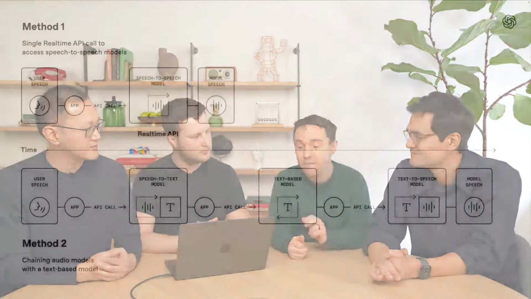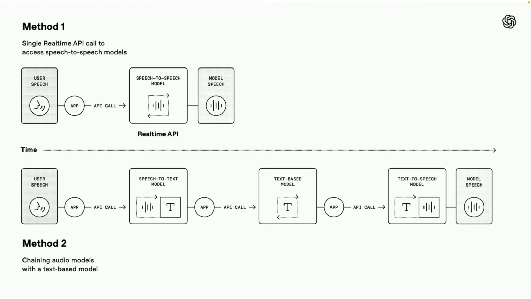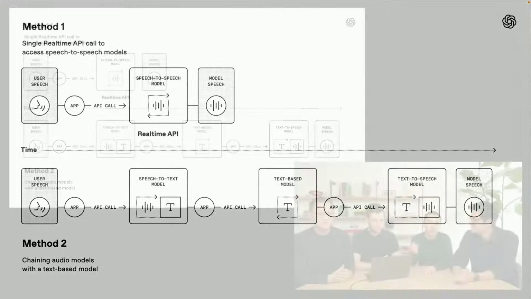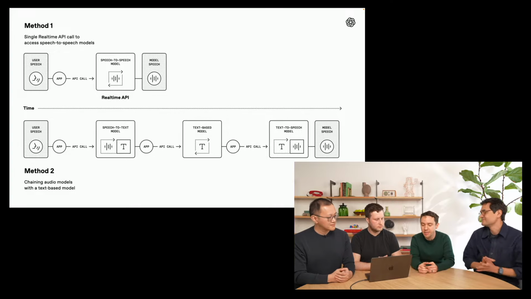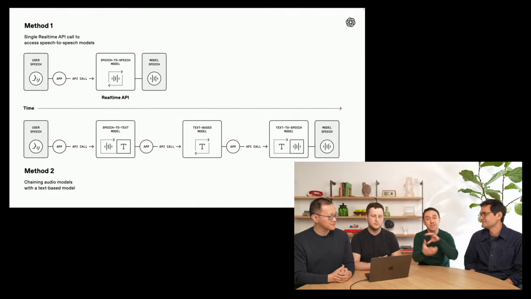And we see 2 primary approaches that developers take. The first one is using more futuristic speech-to-speech models. These are models that are capable of understanding audio directly and speaking directly back. They're really fast. They're what powers advanced voice mode in ChatGPT and our real-time API. The other approach, which a lot of developers do as the way to get started in voice, is what we think of as a chained approach, where you take a speech-to-text model, understands what the user says, turns it into a text transcript that's then processed by a text-only LLM, like GPT-4o, and then that model figures out an appropriate response and passes it to a text-to-speech model to speak back to the user.